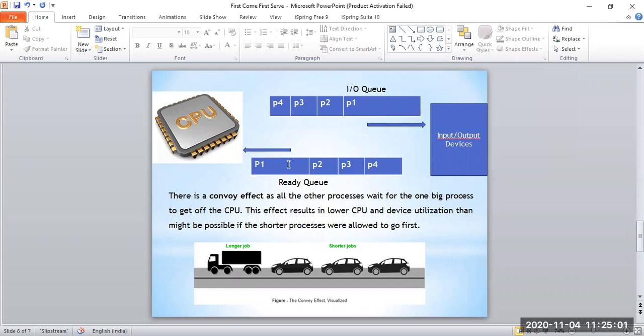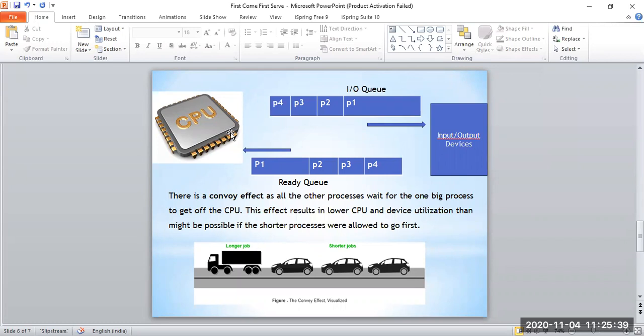Understand? So let's start with this ready queue. In this ready queue, there are P1, P2, P3, and P4 processes, and P1 has the maximum CPU burst. So the CPU will be allocated to P1 first, and the processes P2, P3, P4 will be in the ready queue in waiting stage, and they will wait until P1 completes its execution. Suppose its burst time is 24 seconds, then P2 will wait for 24 seconds. Understand?